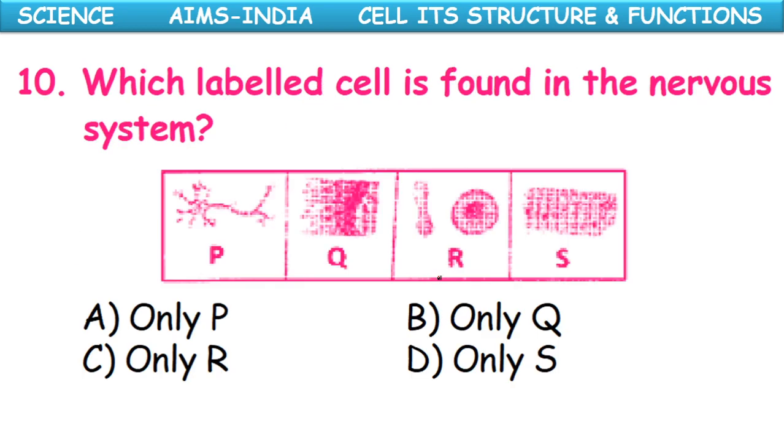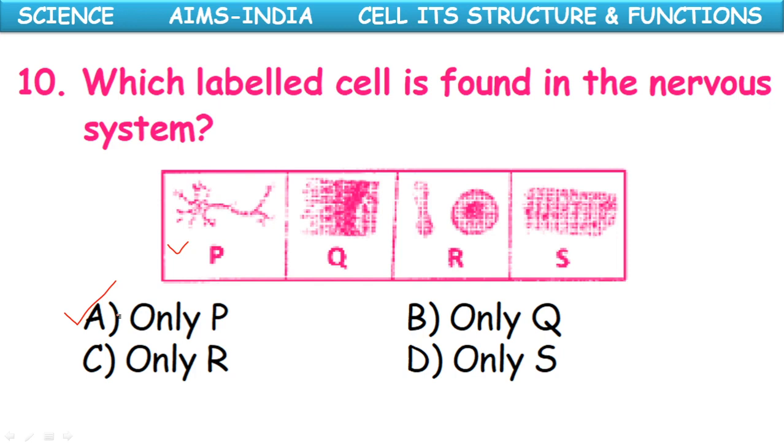Which labeled cell is found in the nervous system? Here P, Q, R, S figures are given. Keenly observe, children. What is P, what is Q, what is R, what is S? Here the question is the option labeled related to nervous system, means neuron. So here this is representing the nervous system. So option P. Okay.